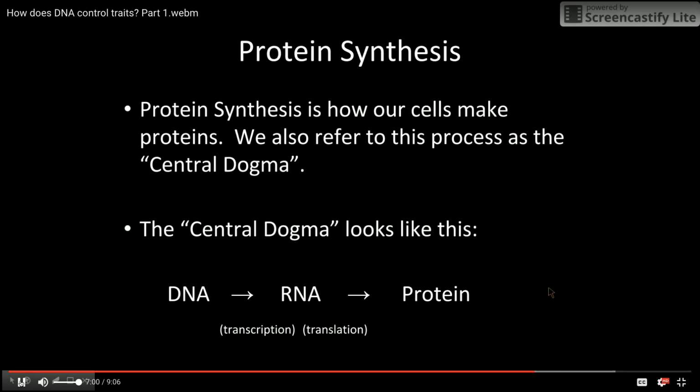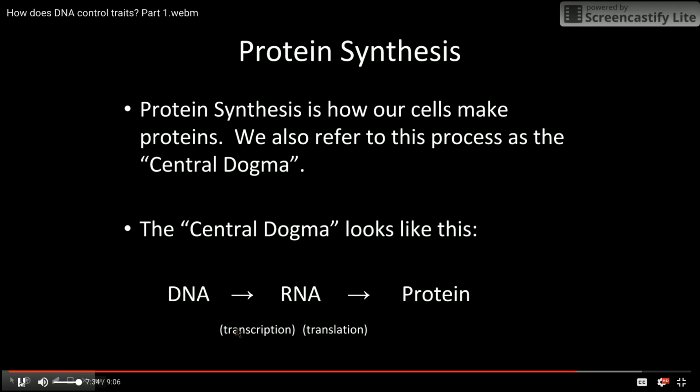And what the central dogma says, or the whole idea behind protein synthesis, is basically this. You start with DNA, which we know is in the nucleus. That DNA is transcribed into RNA. So if you look at the word part, script means to write. So if you have people in a play, those of you who might be participating in the musical this year, script means to write, and you read a script, and the script tells you what to do. It's the written directions of what you're supposed to do in the play.